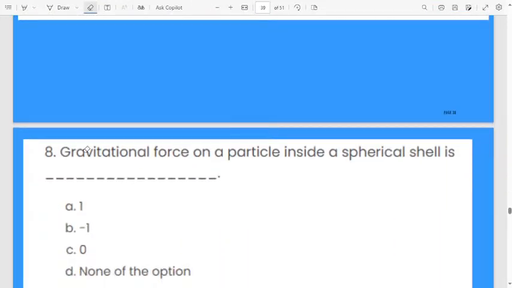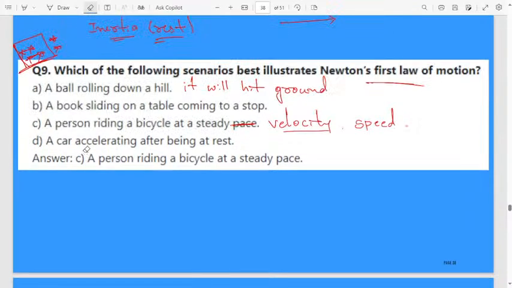Okay, next, gravitational force on a particle inside a spherical shell is. If you consider, Akila, a person riding a bicycle at a steady place, they are telling a place, but they have not informed whether the bicycle is moving with constant speed or not.